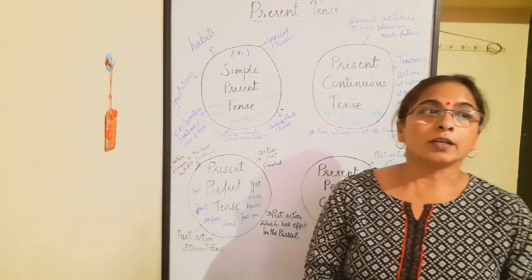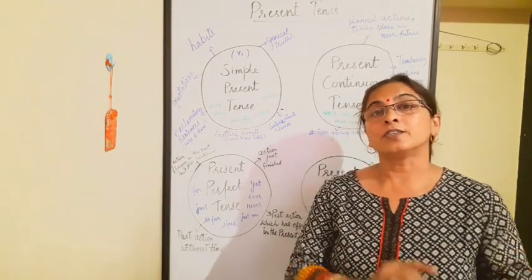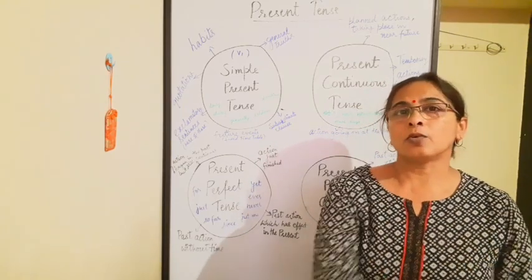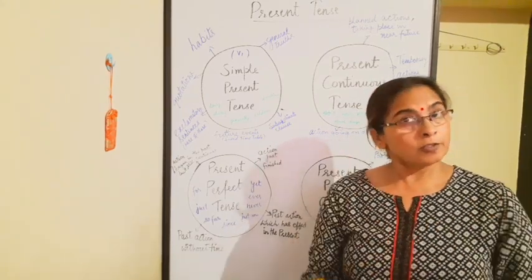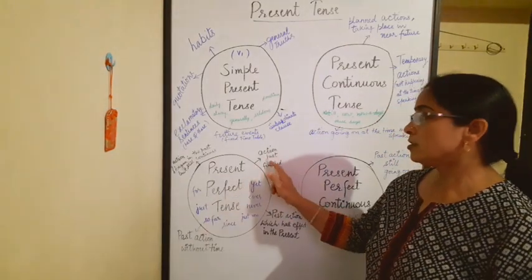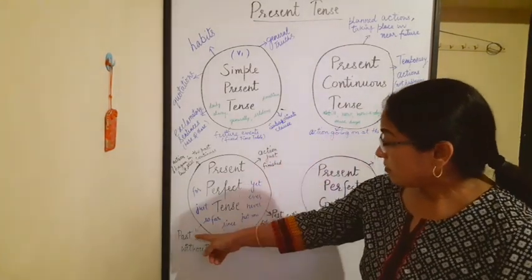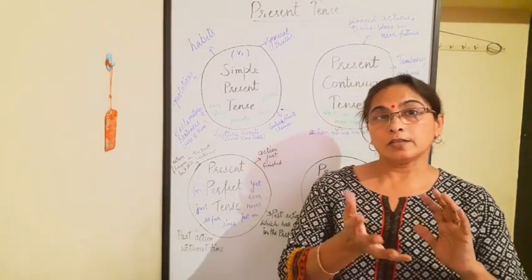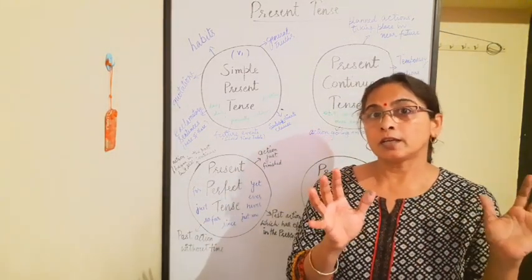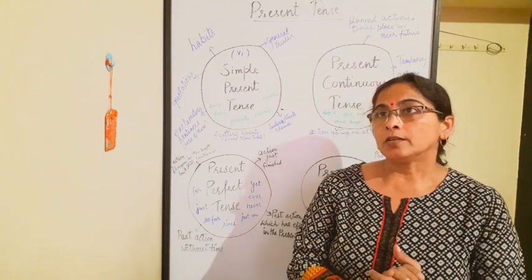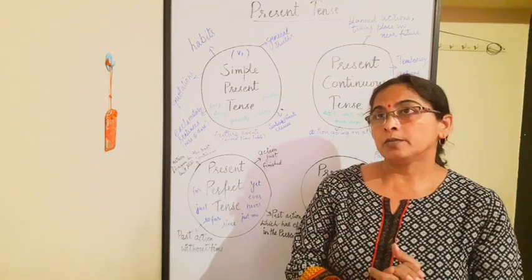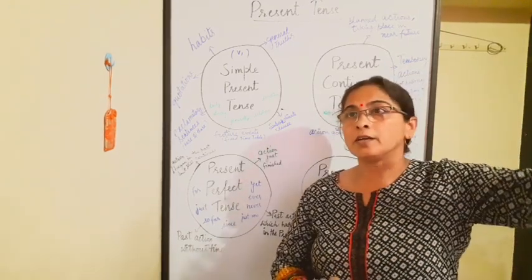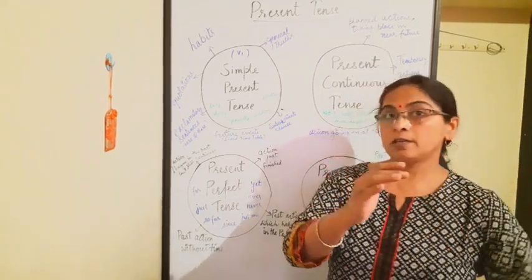So here, like, the teacher has just arrived, or he has just gone out, or I have just finished my work. So the word "just" is used here. Next is past action without time, meaning here the action takes place but it does not tell us about the time. For example, he has been to Japan or he has been to London, but how long or when is not clear here.